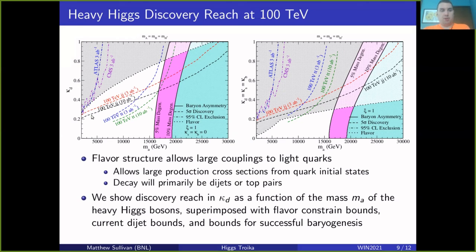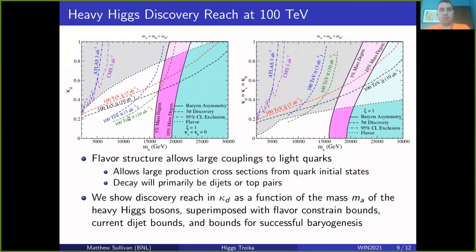And we have curves here for dijet discovery reach at 100 TeV with 2 different integrated luminosities. And we have t t-bar discovery reach for the integrated luminosities at 100 TeV in the same way here. So for the lower mass Higgses here, the di-top final state could actually be stronger for discovery purposes.